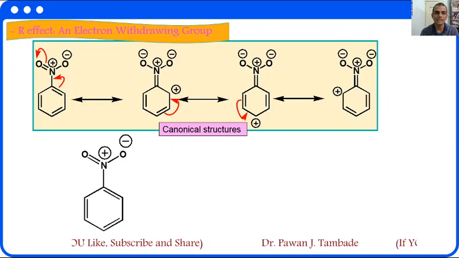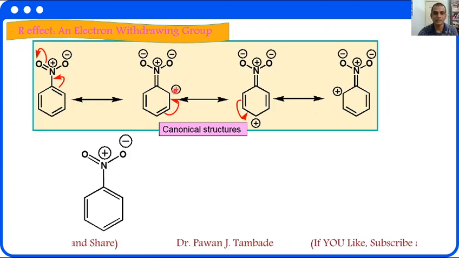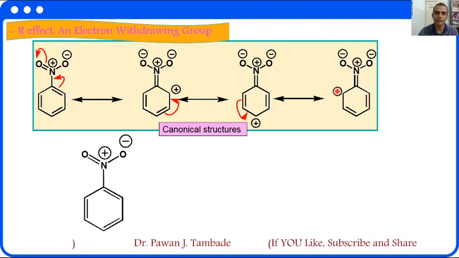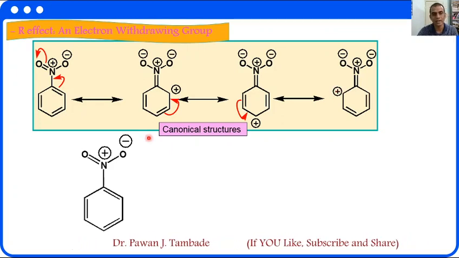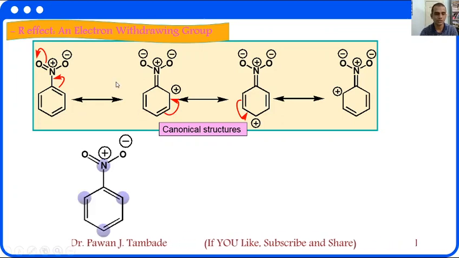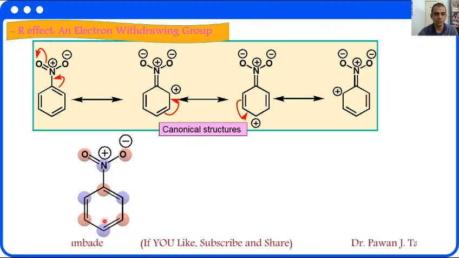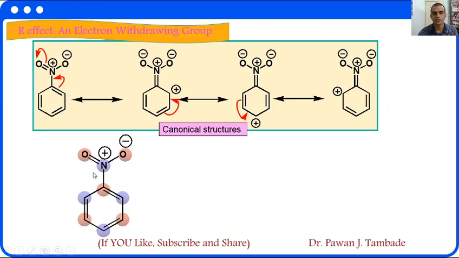If you look at this nitrobenzene molecule and the above canonical structures, you can easily say that in nitrobenzene the ortho and para positions are comparatively electron deficient and the meta positions are comparatively electron rich. So these are electron deficient positions and these two are electron rich positions for a substitution kind of reaction.